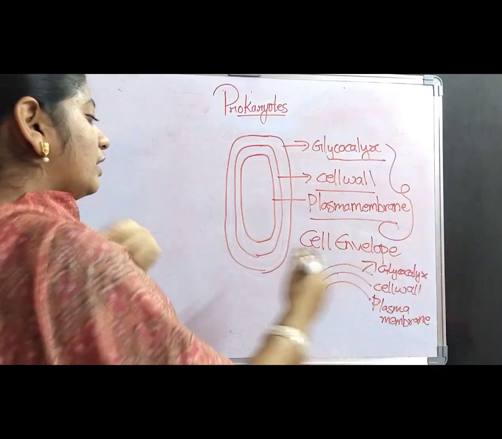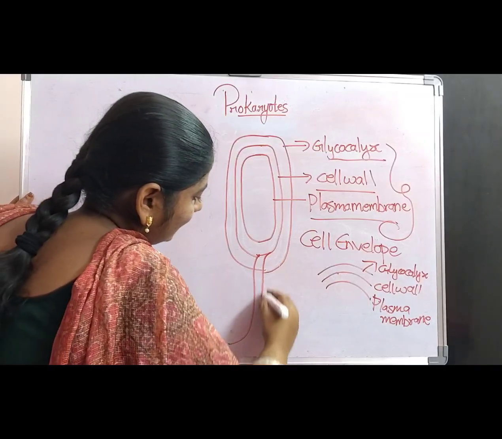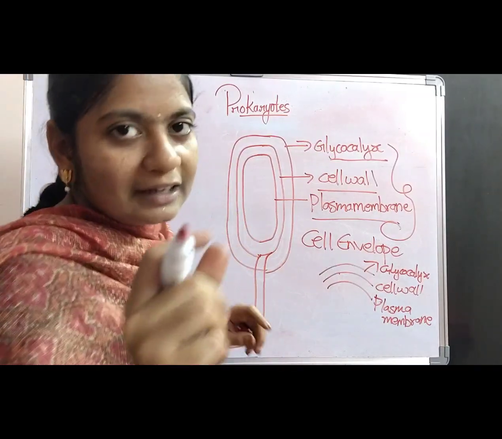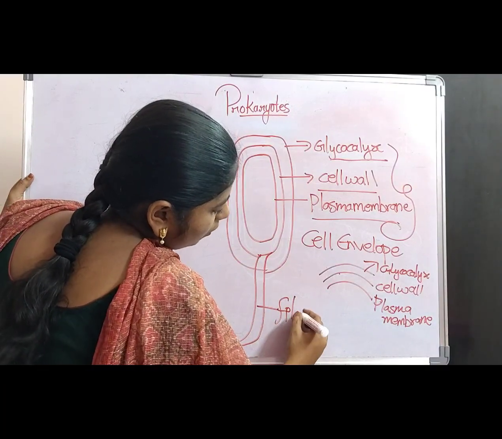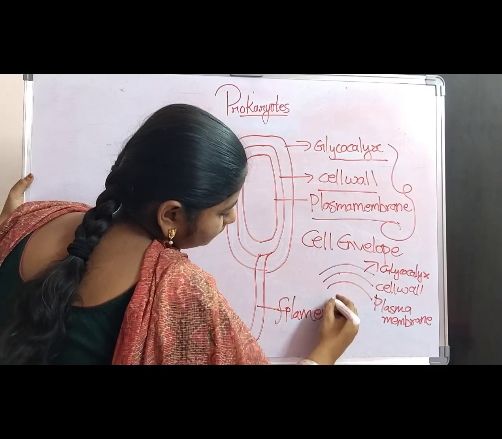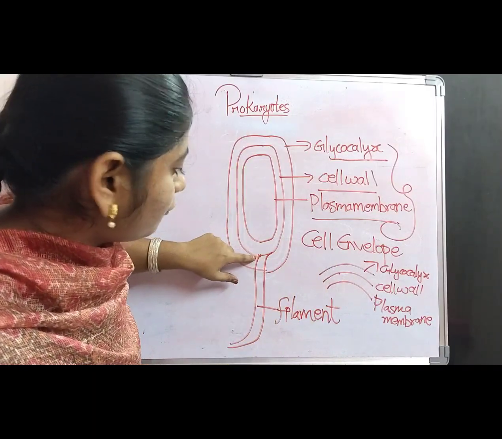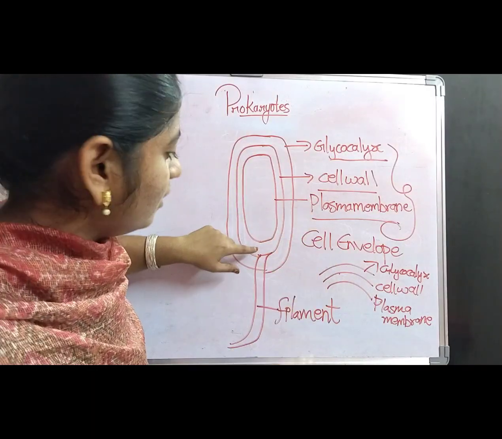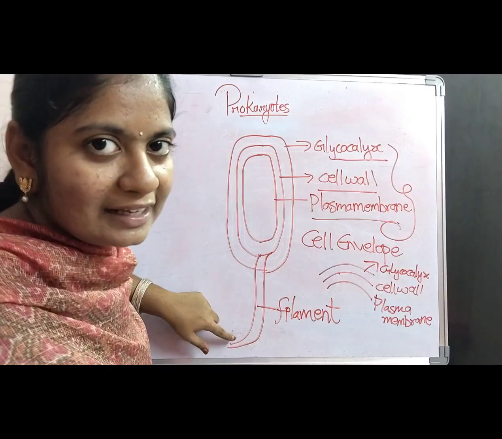And also from the cell wall layer arises a tail-like structure or a filament-like structure. This tail-like structure is called the filament. Again I am repeating, from this layer of the cell wall, which is the middle layer, arises a thread-like structure or a tail-like structure.